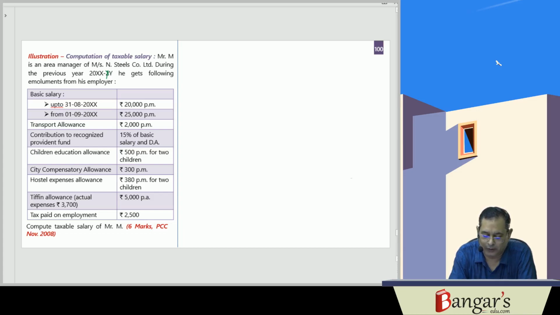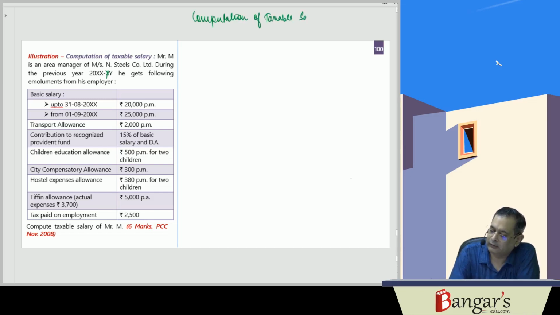Compute the taxable salary of Mr. M. So here we have to compute the taxable salary of Mr. M for assessment year 20XYXZ.